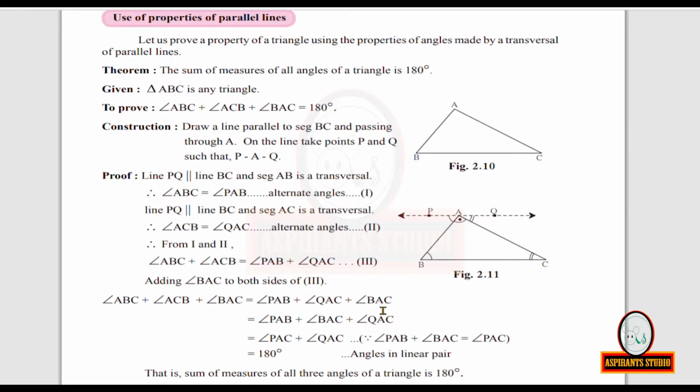So now what is remaining here? Measure of angle QAC. So that will also come in the next step. So measure of angle PAC plus measure of angle QAC. Now look at the figure. These are angles in linear pair. Can you see measure of angle PAC is this angle? Then we have measure of angle QAC. So this complete angle is angle formed in the straight line PQ. So they are angles in linear pair.